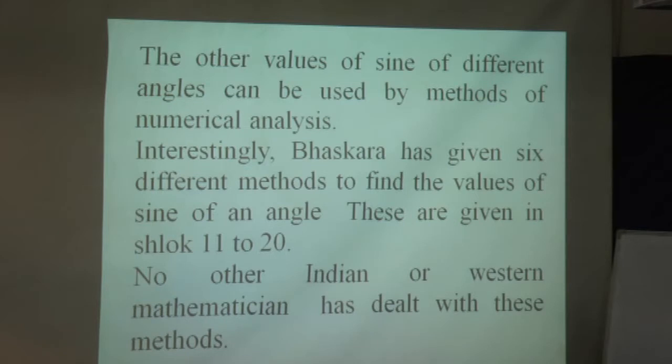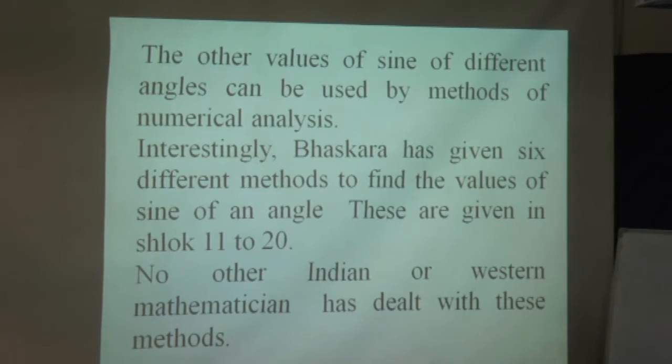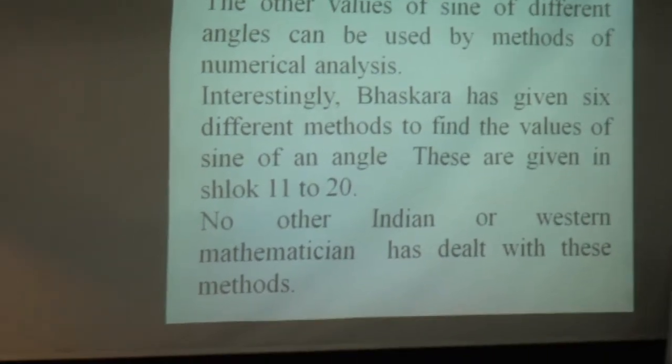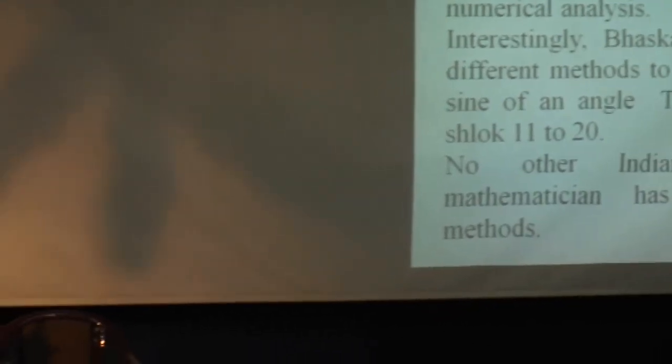The other values of sine of different angles can be obtained by these methods of numerical analysis. Interestingly, Bhaskara has given 6 different methods to find the value of sine of an angle. These are given in shloka 11 to 20. That is, I have mentioned 10 shlokas here. From 11 to 20, further processes are.